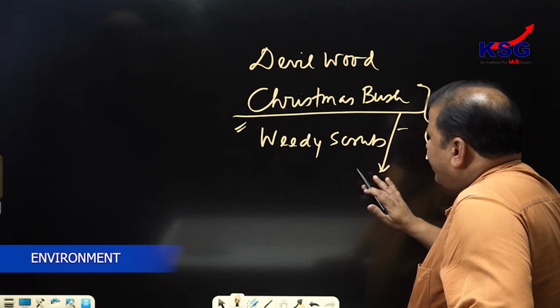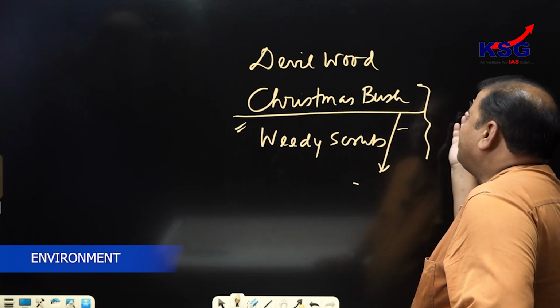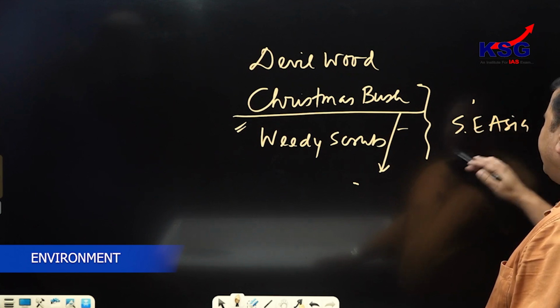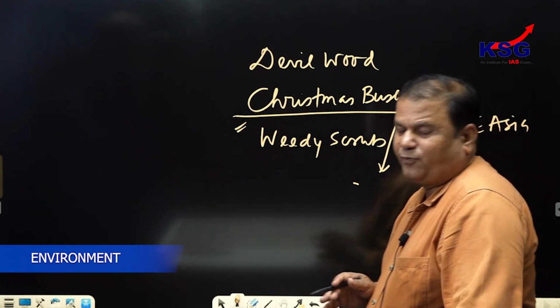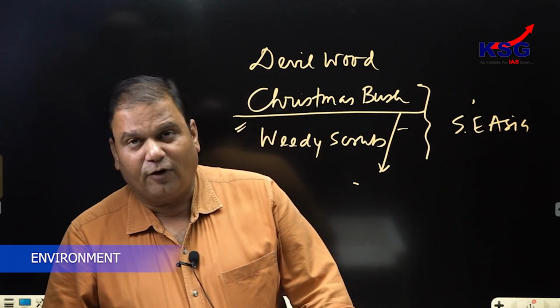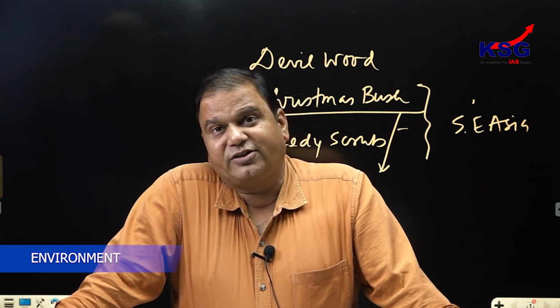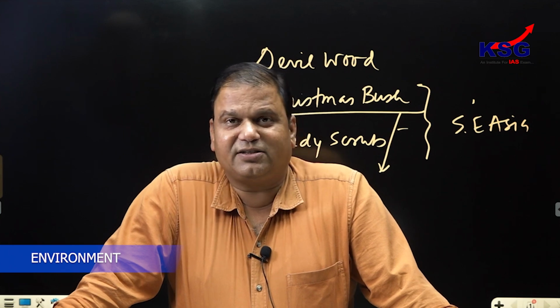It is responsible for spreading not only in India but also in Southeast Asia and the Oceania region, and it is turning out to be detrimental for orchards, forests, and all these areas.